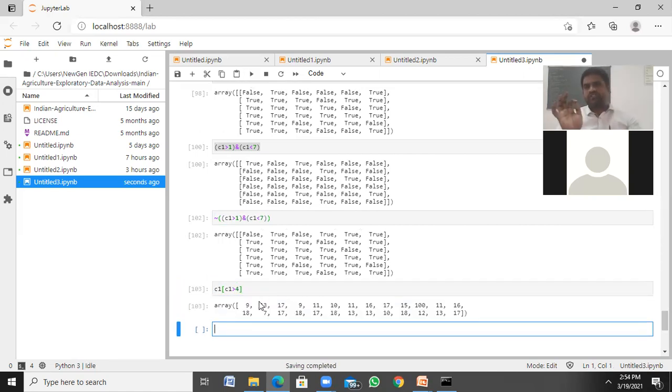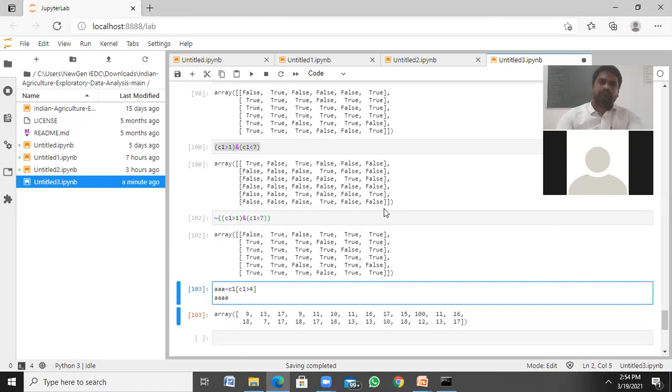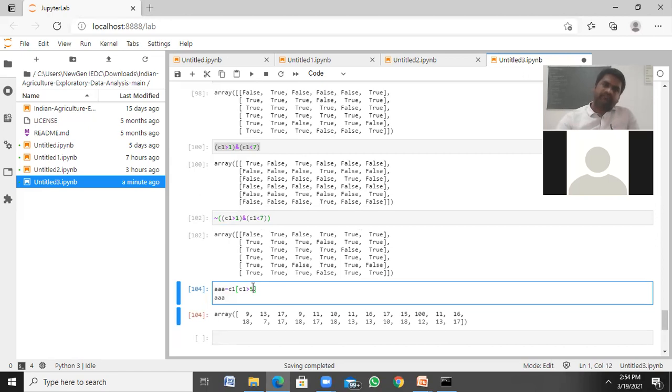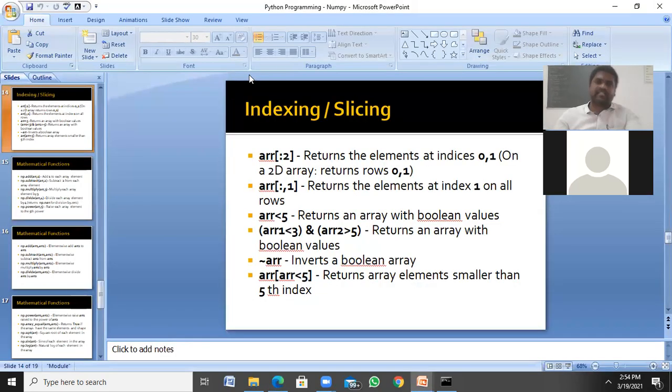See, those values greater than 4 will be generated in a separate array like this. A list of array triple A is equal to this. Yeah. So if at all it is a 5, how many values? Only these values. Okay, right? This is the way we can slice it and index it.